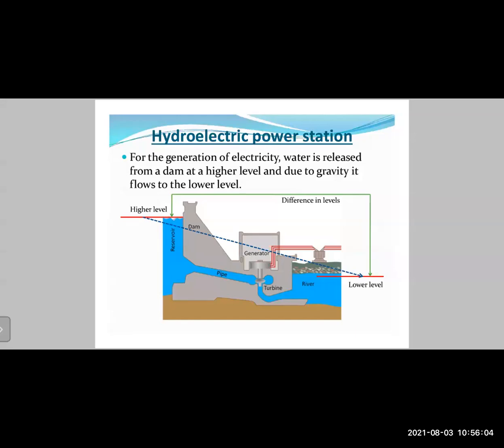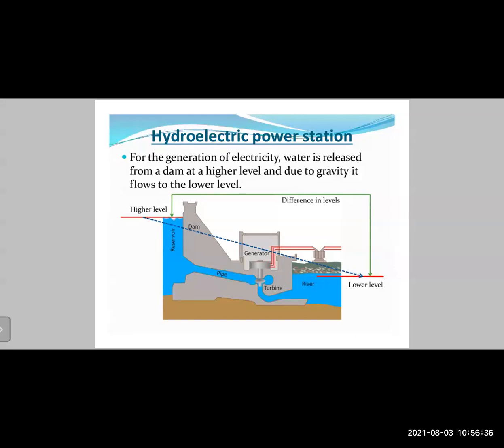Now, within the dam, there is a big pipe from which the water, under very high pressure from the reservoir, the lake, will flow into a turbine. When the very high pressure water flows to the turbine, it will rotate, right? The turbine is just like a fan. So the turbine will start rotating, and then that rotational energy is transferred to a generator. That generator will convert the energy of the rotating turbine into electricity.